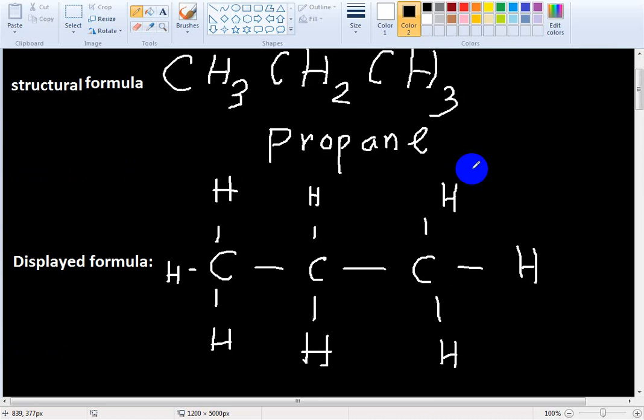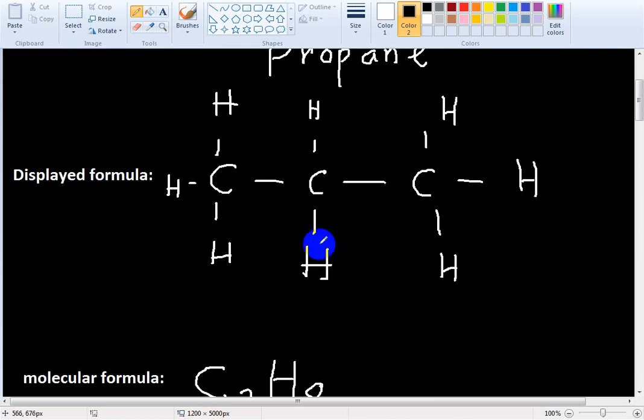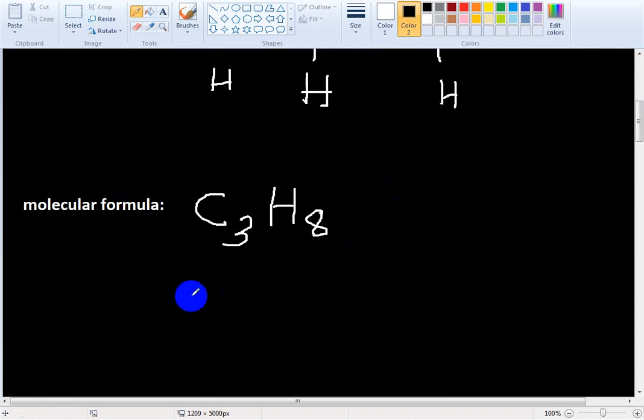Okay, this is the displayed formula of propane, and I have already written the molecular formula. Now I'll write the empirical formula.